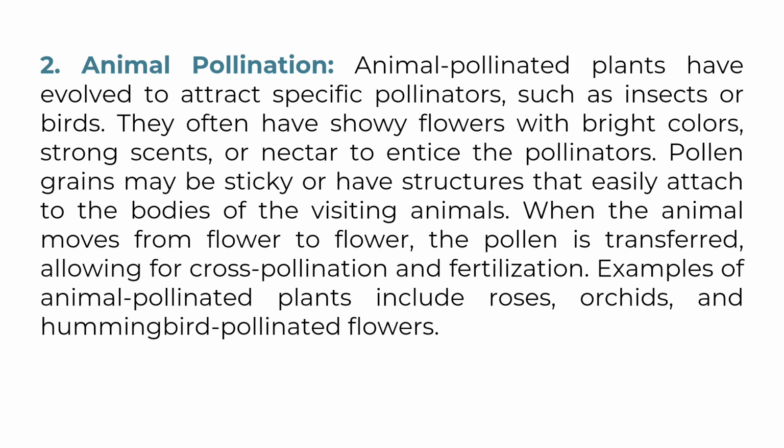2. Animal pollination. Animal-pollinated plants have evolved to attract specific pollinators, such as insects or birds. They often have showy flowers with bright colors, strong scents, or nectar to entice the pollinators. Pollen grains may be sticky or have structures that easily attach to the bodies of the visiting animals. When the animal moves from flower to flower, the pollen is transferred, allowing for cross-pollination and fertilization. Examples of animal-pollinated plants include roses, orchids, and hummingbird-pollinated flowers.